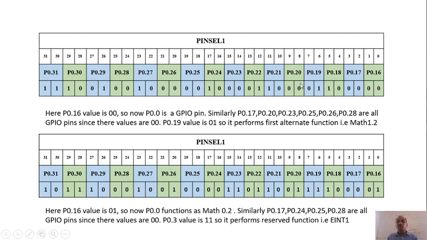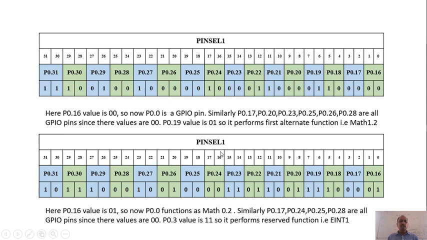That means it is going to perform the first alternate function. So it performs the first alternate function, that is MAT1.2. So MAT1.2 is the first alternate function in this pin P0.19. Similarly, P0.18 value is 1 0. So that means it is going to perform the second alternate function.